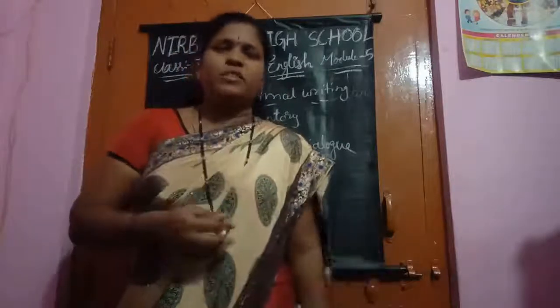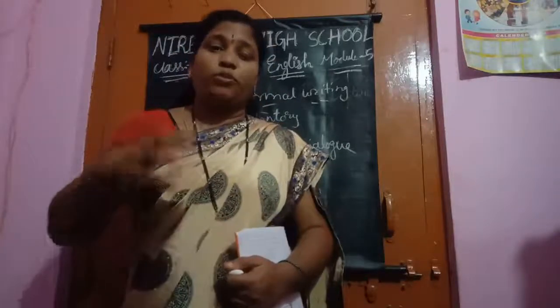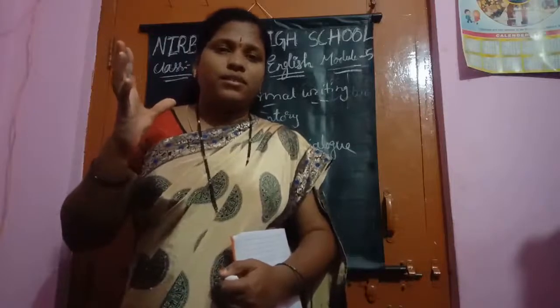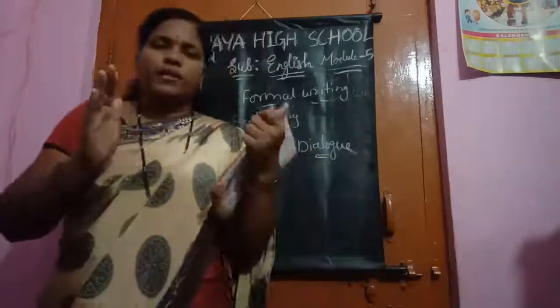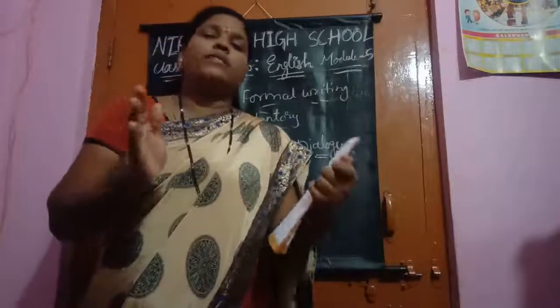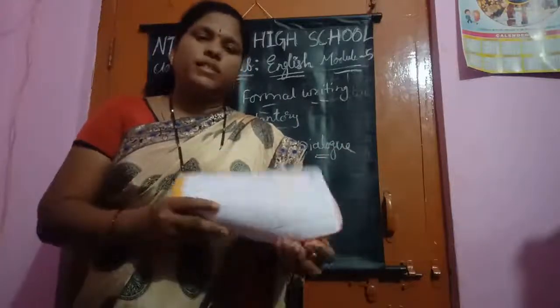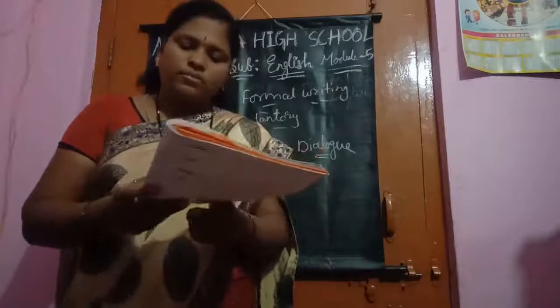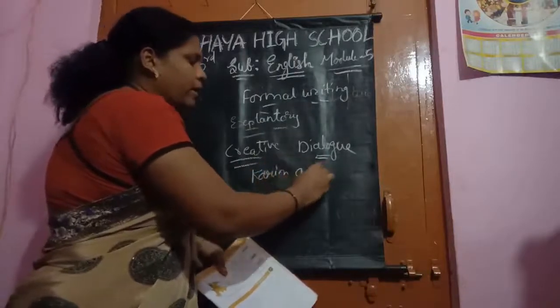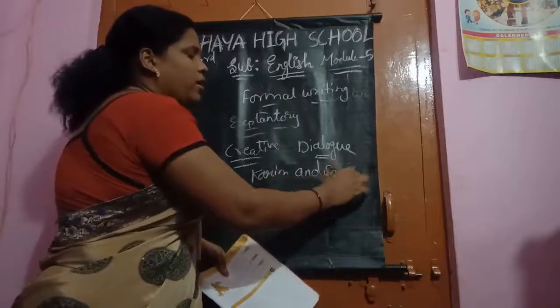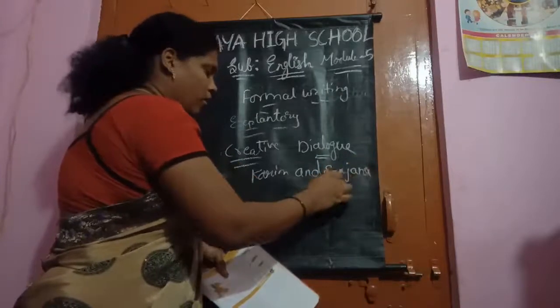So many films you will be seeing, no? The Balakrishna dialogues will be very thick. Like that, the dialogues in the cinema. Like in our real life also, what we are talking is also dialogues only. Yes, children. Now, between two persons a conversation is going on. What will the conversation be? See here, they have given some dialogues. Between Karim and Sanjana. Between whom, children? Karim and Sanjana are talking here.